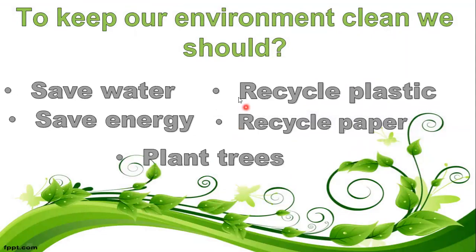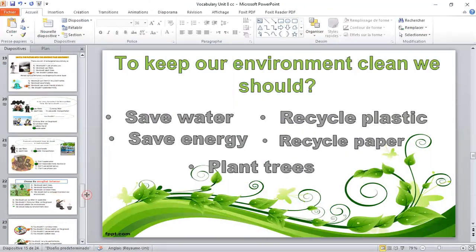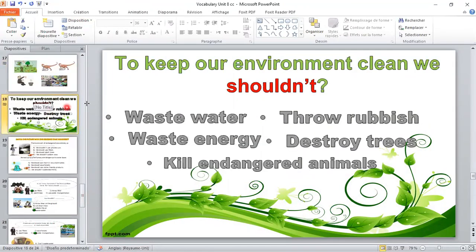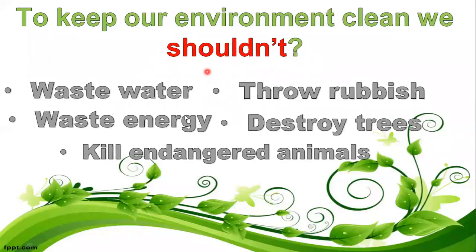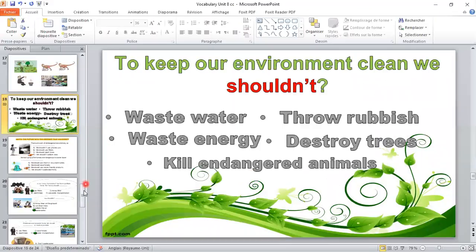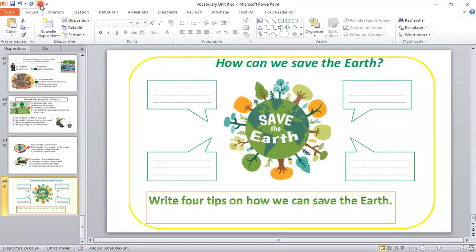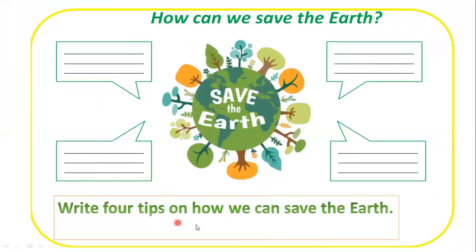This is what you're going to write in your copybooks. What we should and what we shouldn't do. Okay? And in the exercise part, try to do this exercise. Write 4 tips on how we can save the earth.